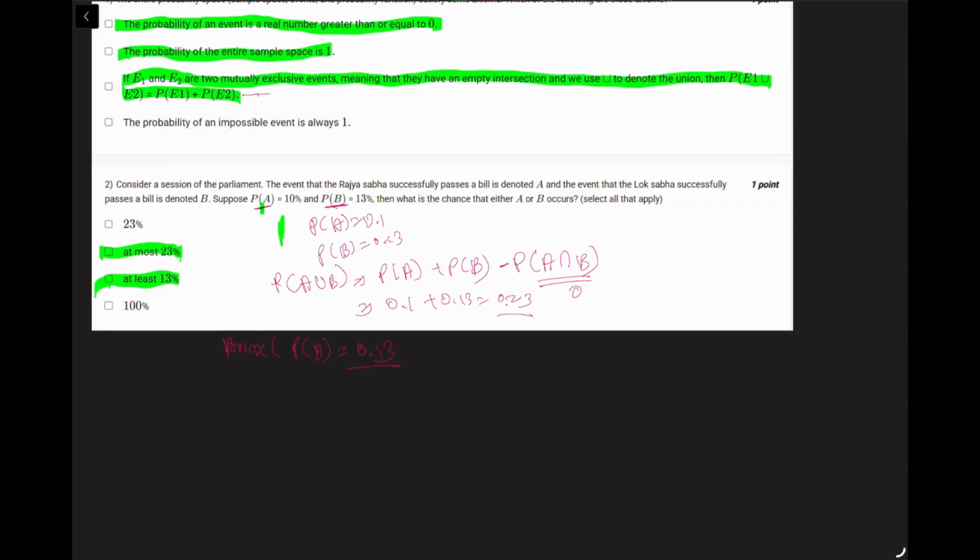So the chances of A occurring or B occurring is at least 13% and at most 23%. At least 13% when B occurs, and A and B both occurring is 23%. So I hope that makes sense. At least 13% and at most 23%.